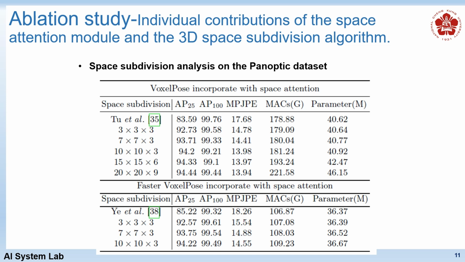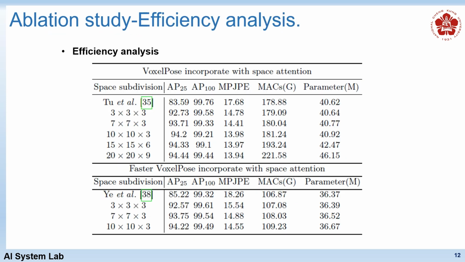By comparing the results in the table, the direct prediction of all voxels does not result in significant improvements in performance. We can see that the finer the subdivision of the 3D space, the more the model's accuracy and precision improve. However, the model's performance tends to converge after subdividing into 10 by 10 by 3 regions. The result demonstrates the critical importance of the space subdivision algorithm within the space attention module.